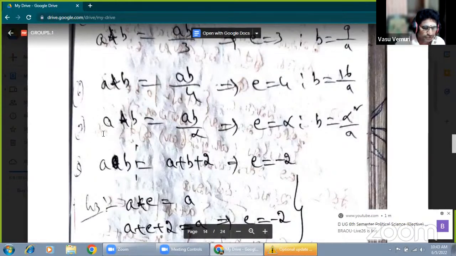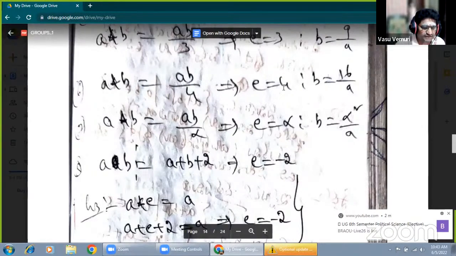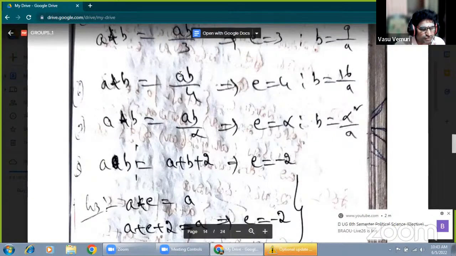That's enough. Now, this type of question is also given as a fill in the blank or multiple choice. Find the identity element to define A star B equal to AB by 4. The identity element is 4. What is the inverse of A star B equal to AB by 4? That is 16 by A.